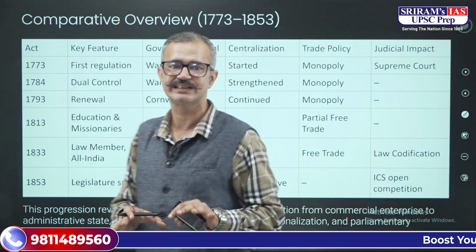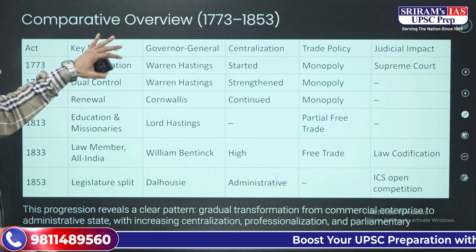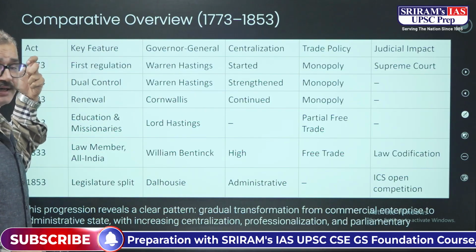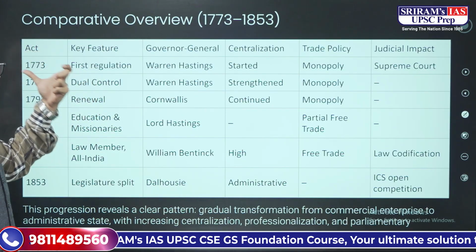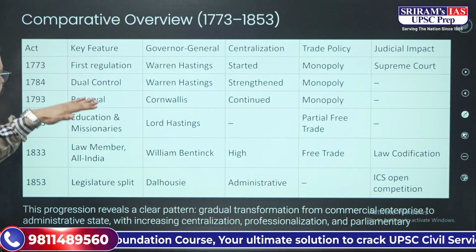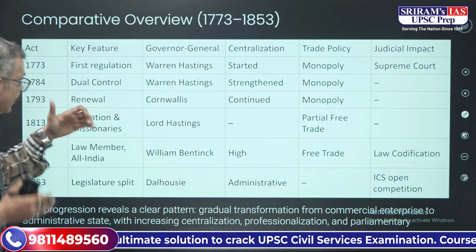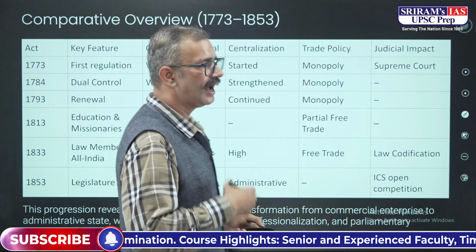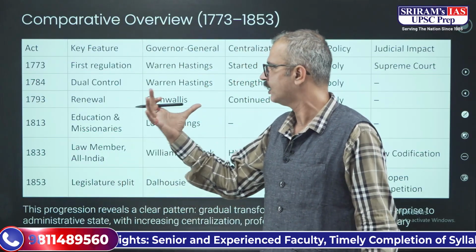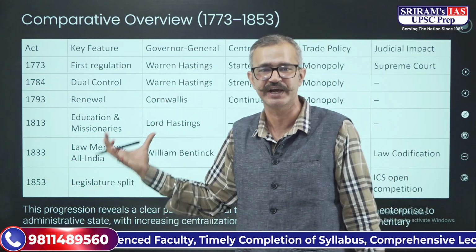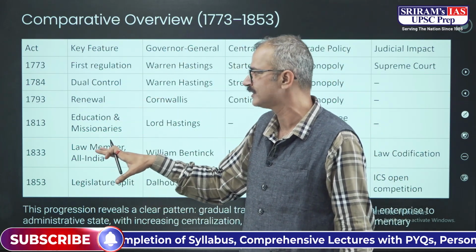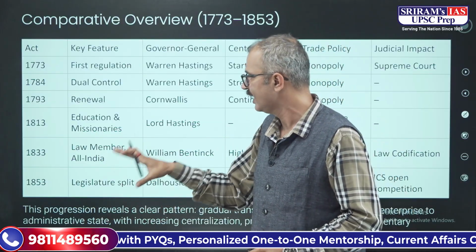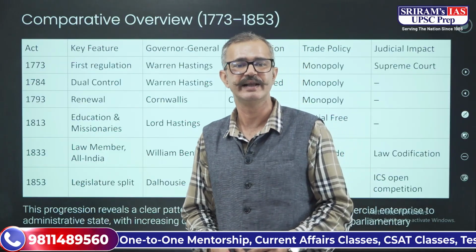Here you can see the complete comparative analysis of the acts passed during the Company's rule. The first regulation came under the 1773 Act. Then dual control was introduced in 1784. Then there was renewal of the Charter in 1793. Afterwards, in 1813, missionaries and education were focused upon. Then a law member was added, and All India Civil Services was introduced in 1833, and a legislature split happened in 1853.